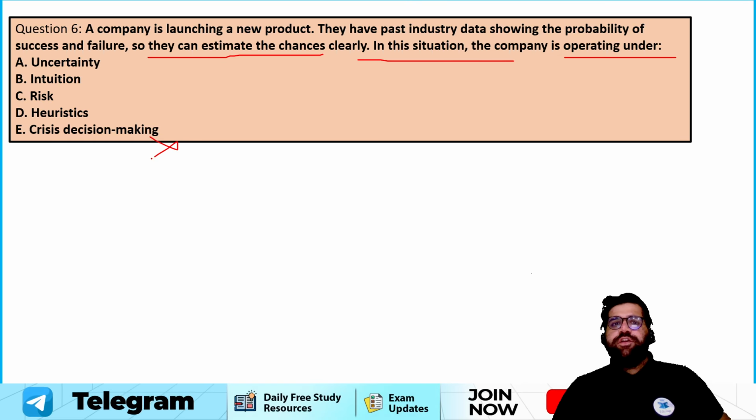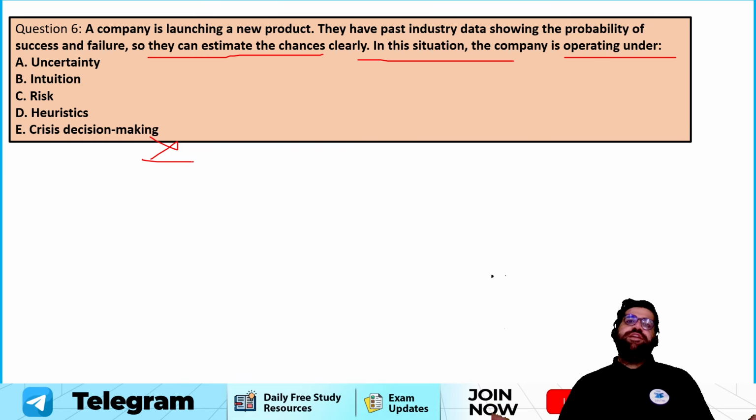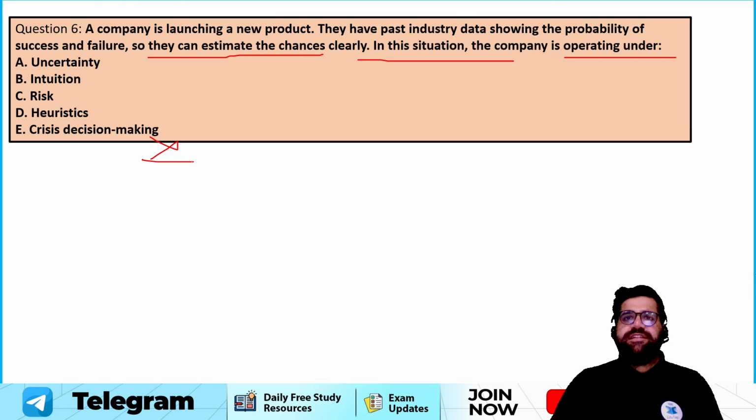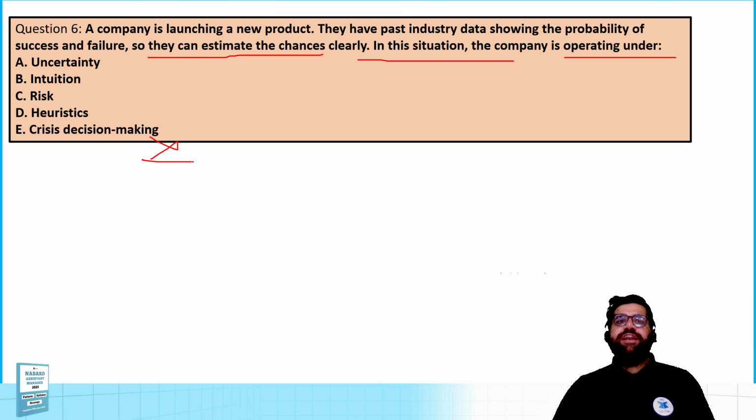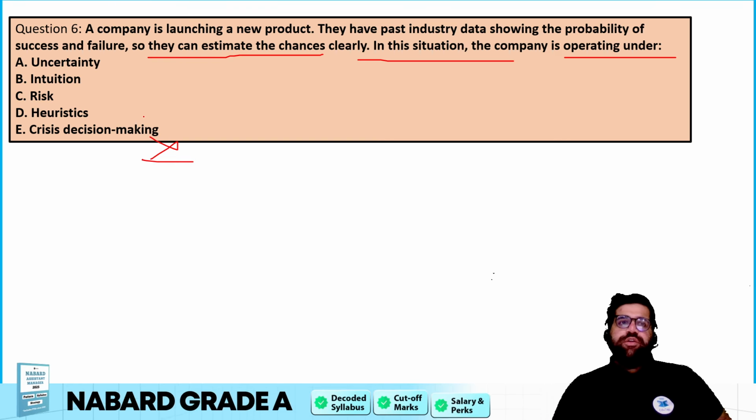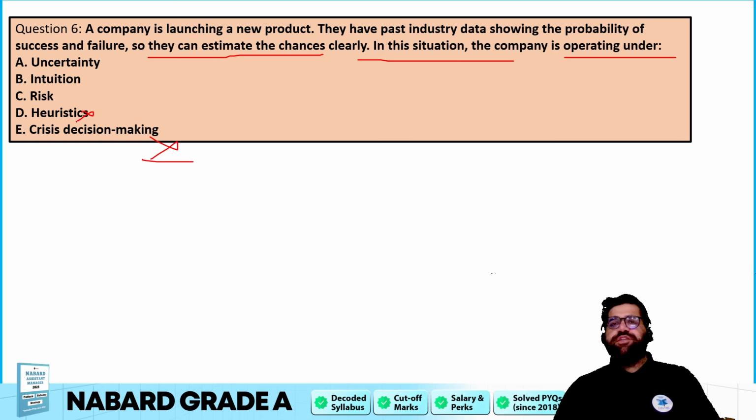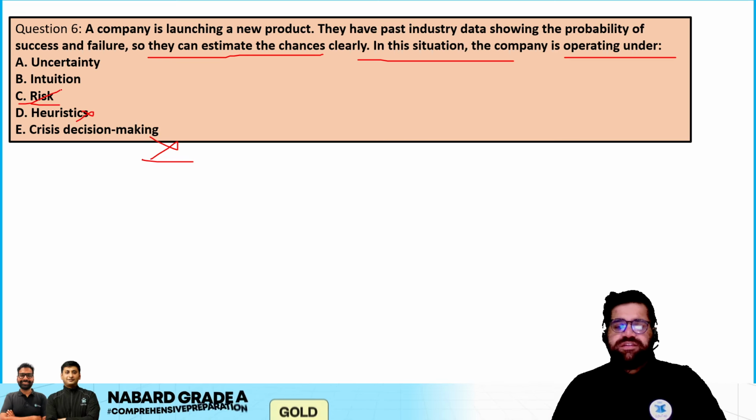Crisis decision making will not make any sense because for crisis decision making you need a crisis. In this case, launching a new product is not a crisis, right? Launching a new product is not a crisis. It's a normal business or it's a kind of big event for the company. Heuristic again is not making any sense because heuristic is like taking any mental shortcut. Risk is the correct answer, so your answer will be option number C.